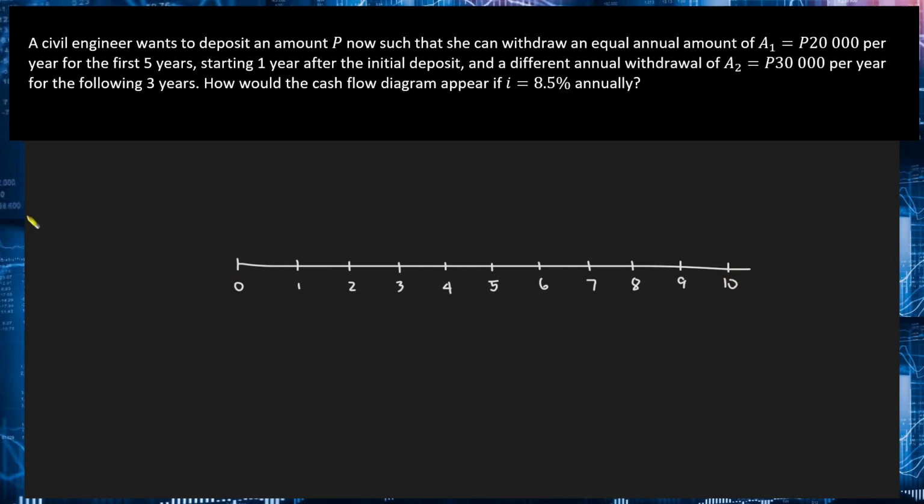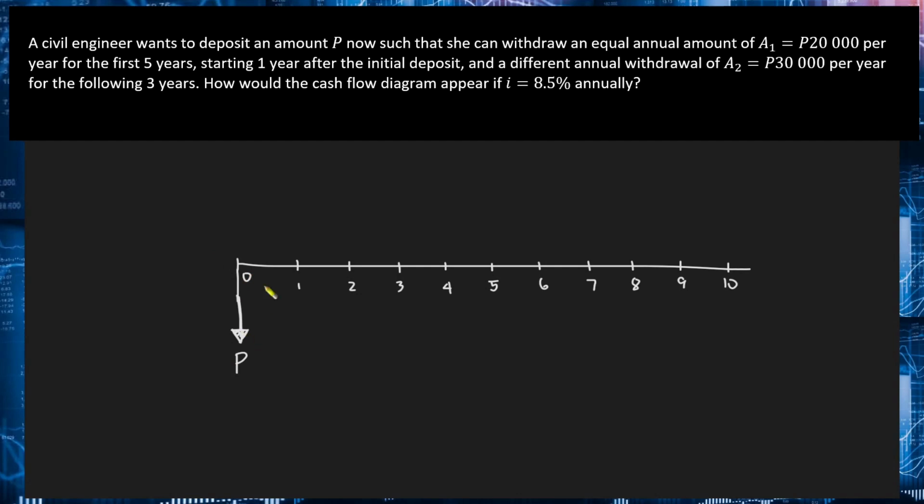Now for our first cash flow, sabi doon sa problem, yung civil engineer daw will deposit an amount P now. Okay? So ngayon. So from our cash flow diagram, we set the present time or the now at T equal to 0. Mababawasan yung pera ng civil engineer kasi nga magde-deposit siya. Okay? So this means this is a negative cash flow. So pababa yung arrow natin. And then we will just write P as the amount of the deposit.